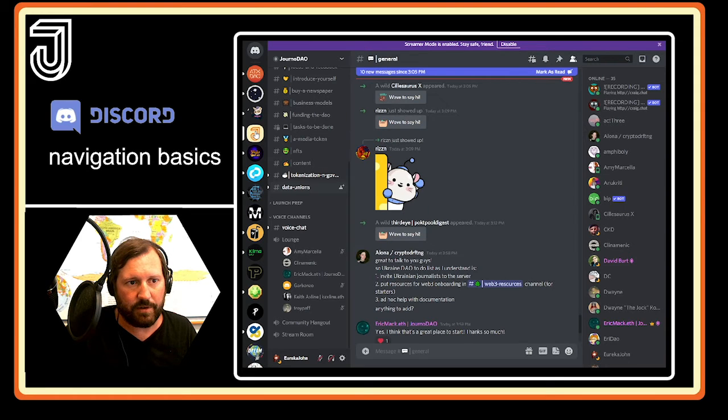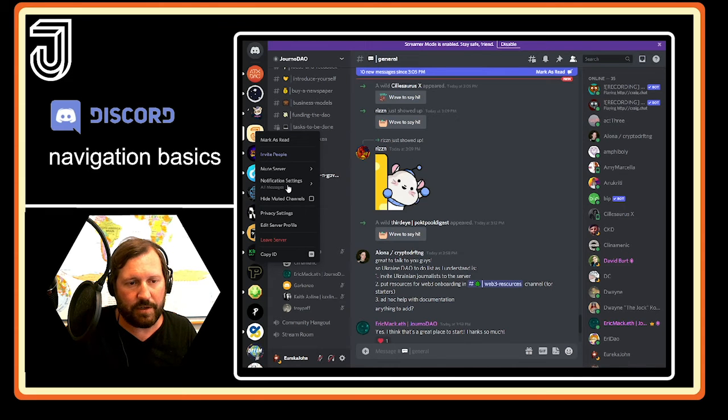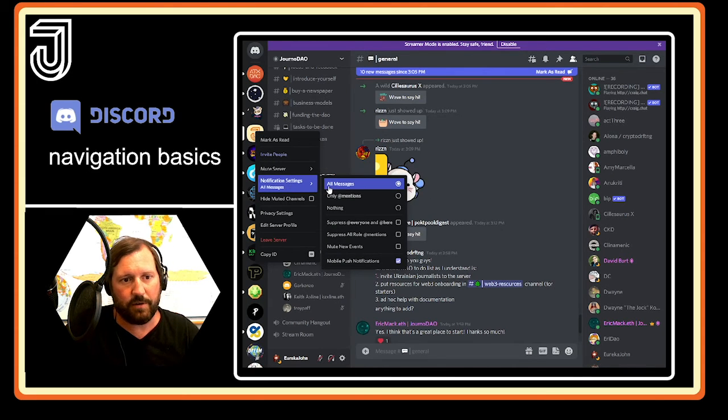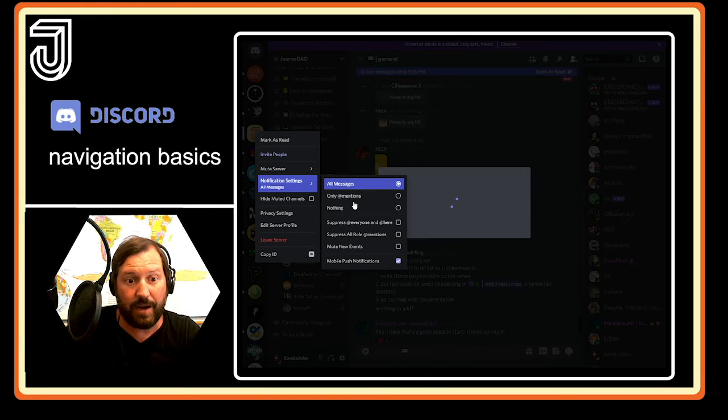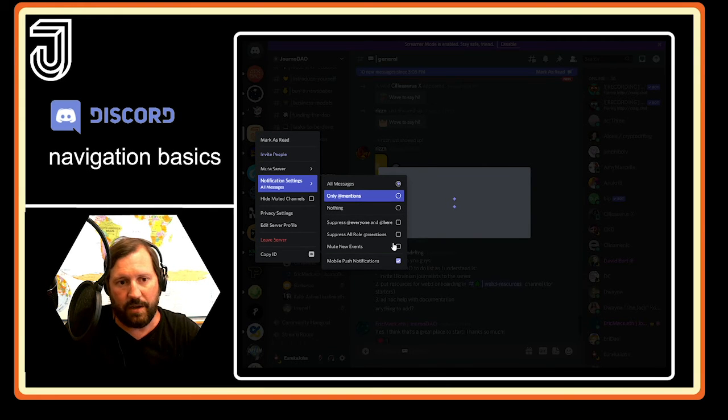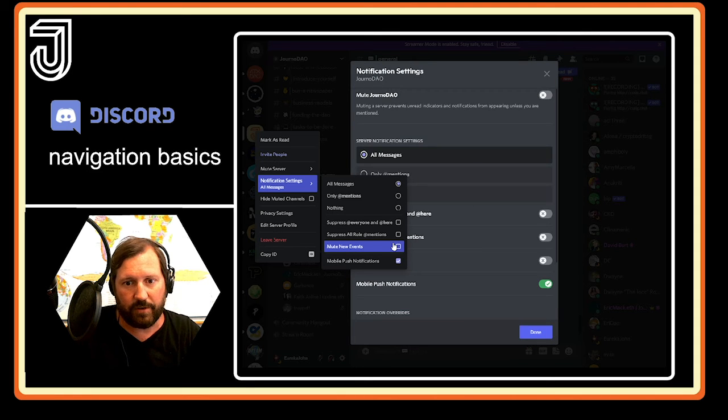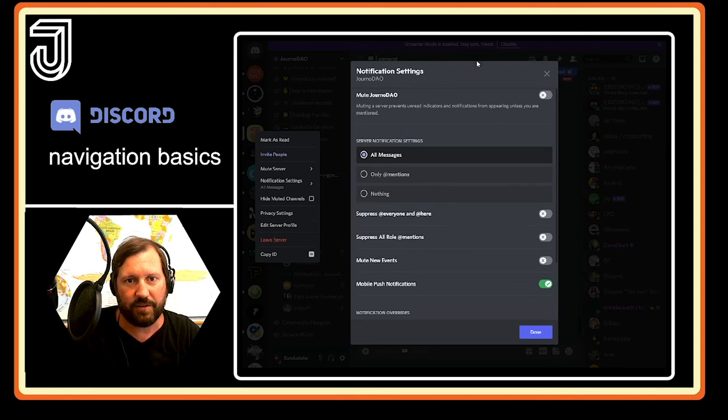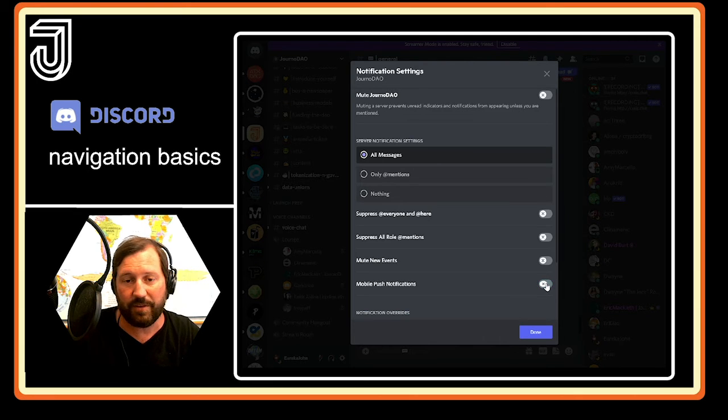Okay, hold on. Let me see here. Let me go ahead and right click this again, and I go to my notification settings. And then right here by default, it's all messages I get notifications for and mobile push notifications. Now, if you're in a busy server, you might suddenly just get flooded with tons of messages, and it might not necessarily be something that you want. And so your phone will be blowing up all night. You might want to just go ahead and turn off that mobile push notification unless you specifically want to get mobile push notifications for all the entire server announcements.